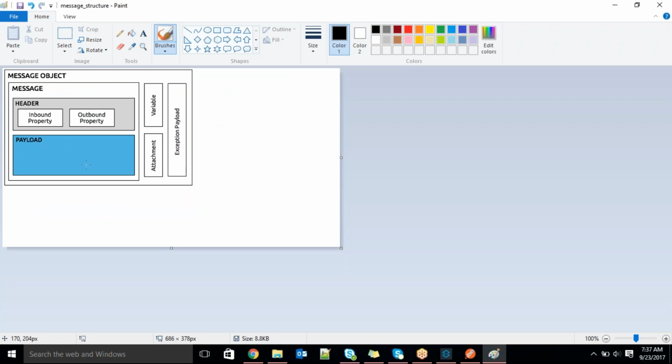Whatever you are receiving from the input, that is nothing but a payload. We are always playing with the payload. Based on our requirement, we convert from one format to another format, and then finally we push it to the target system. So that's what it is about the payload.